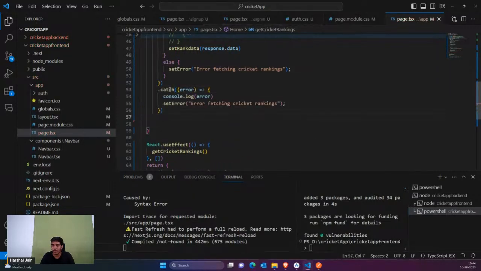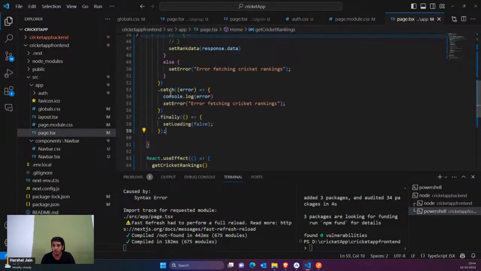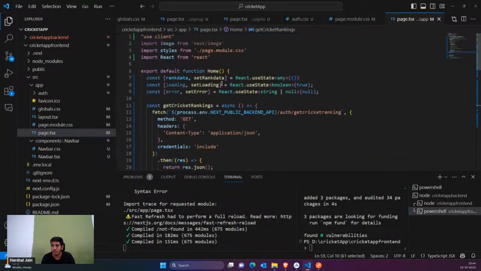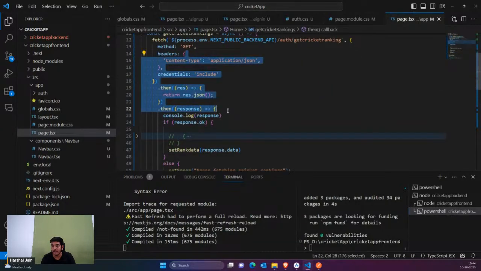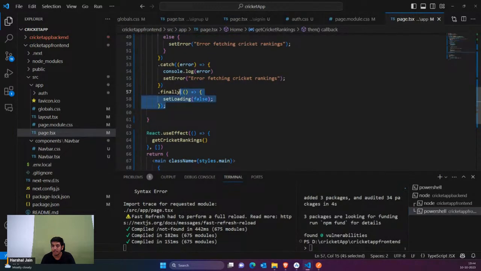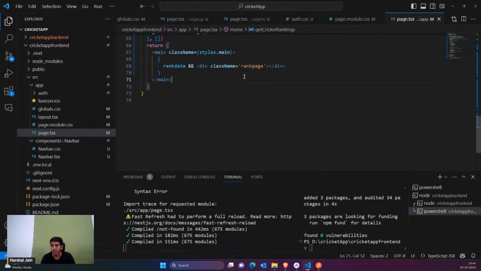Okay, you're just going to show an error, and finally you're just going to set loading as false. You can see initially when the page loads the data, set loading is true. So I'm just saying that till you are getting the data, first get the data and then set loading as false. That's what I've done here. Initially I want to show the loading animation when loading is true.